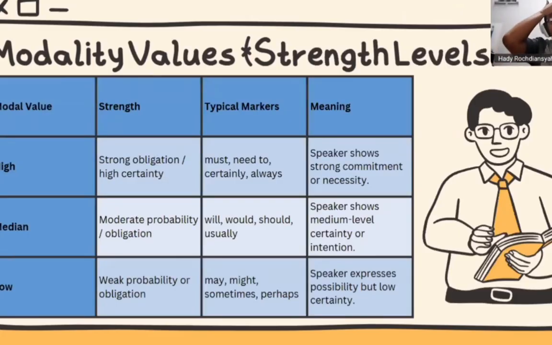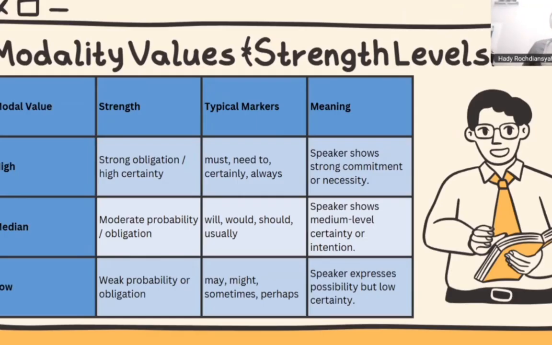Next is the modality values, the strength levels. In modality value, there are three kinds that we should be concerned about. The high modality value shows strong obligation or high certainty, with words like must, need to, certainty, and always.